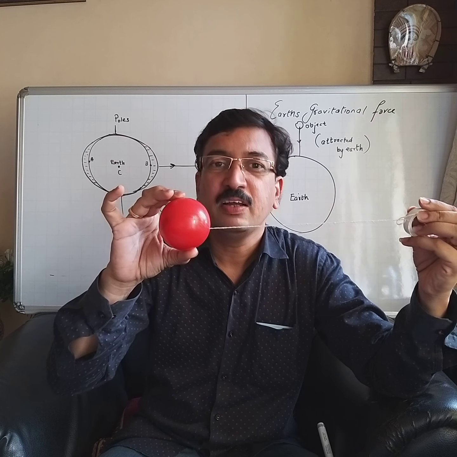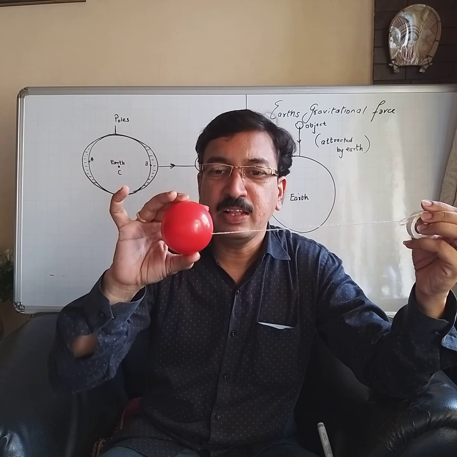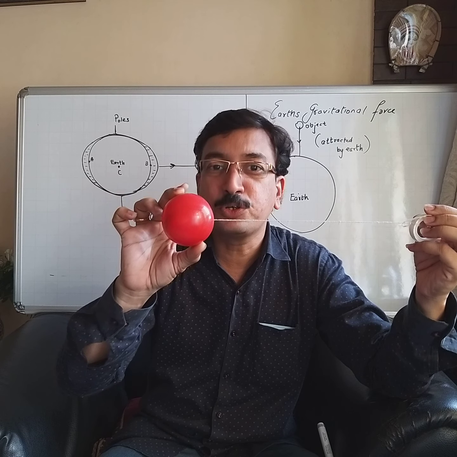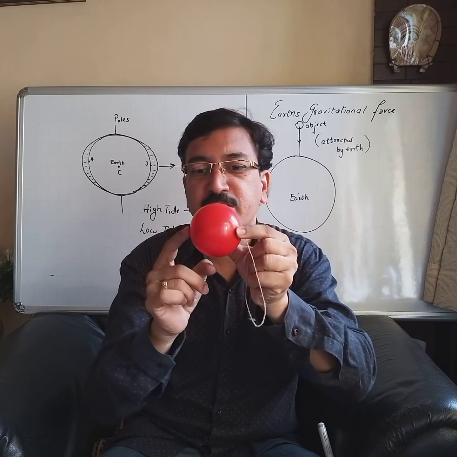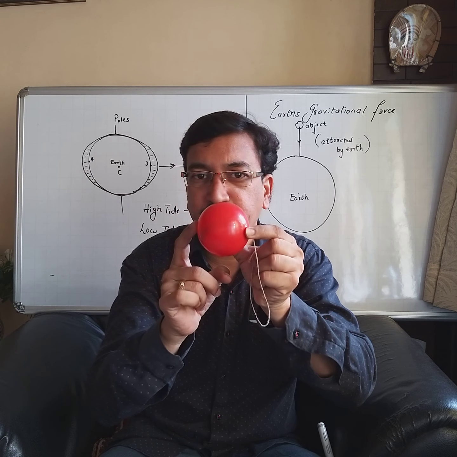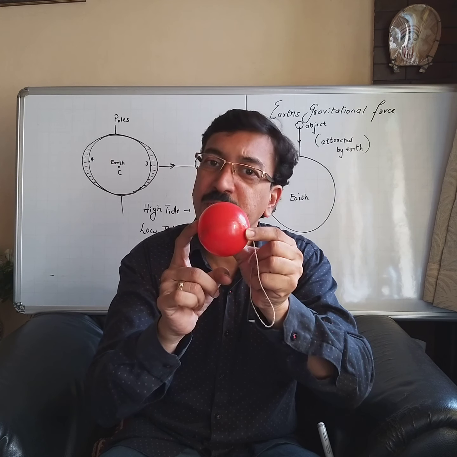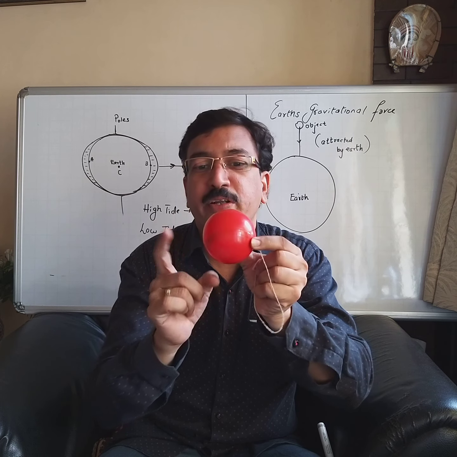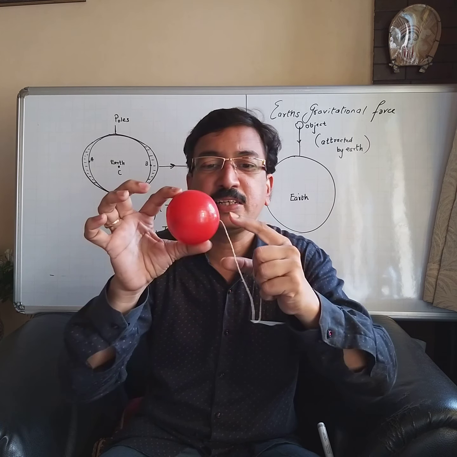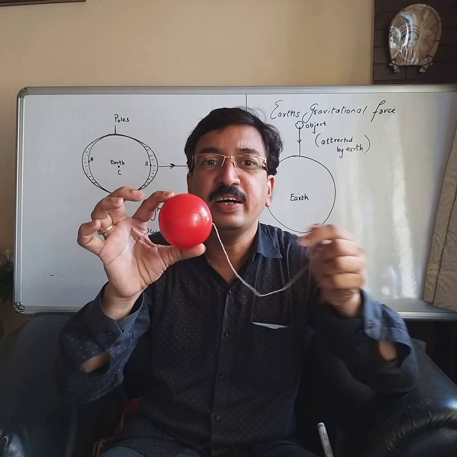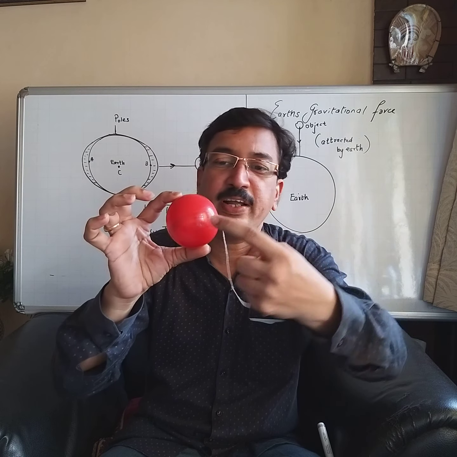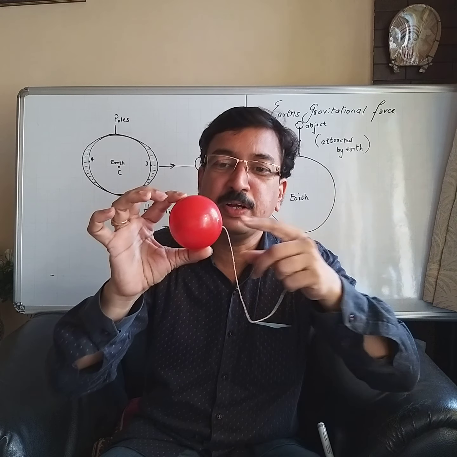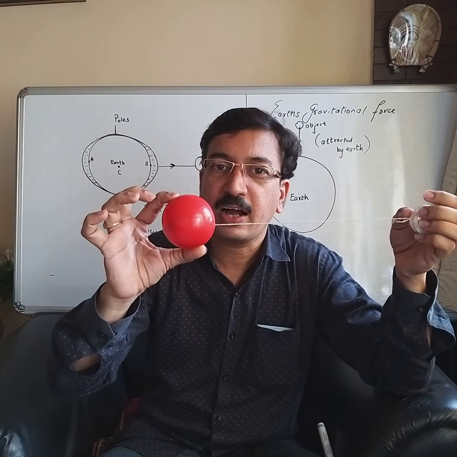Getting it? At the same time, at the position which is exactly opposite to this point, that is this, at this point the level of water will also rise, and so high tides will be observed at this point as well as this point, and the low tides will be observed at this point and this point, exactly at 90 degrees to the position of high tide.